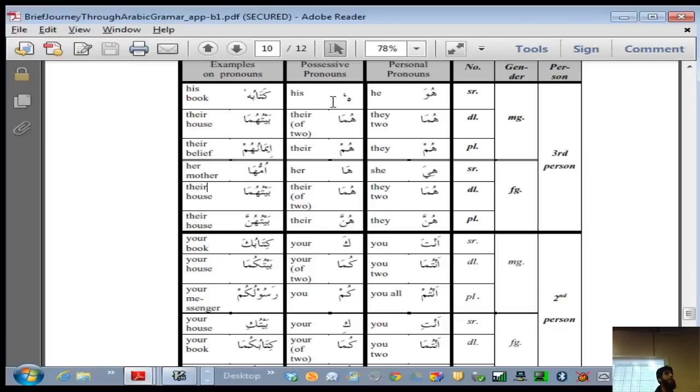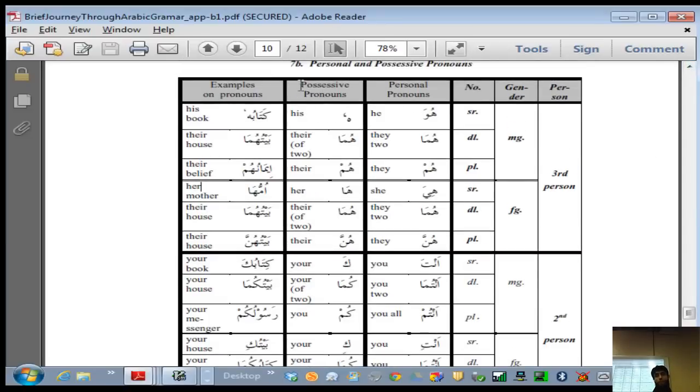If the pronoun is coming as an object, I'm talking about this column now, it's called possessive pronouns. Why is it called possessive pronouns? Because these are also used when you're talking about possession. You don't say "I book"; you say "my book." When you have to say you own the book, you say my iPhone or my book. You don't worry about that "I" anymore. Or for the third person, you say his book, her book. You don't say "he book" or "she book."